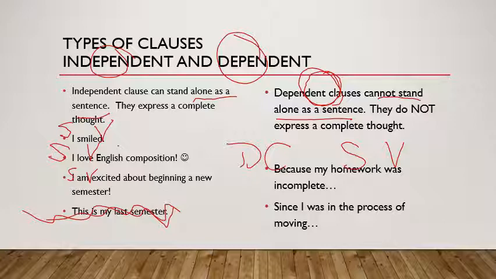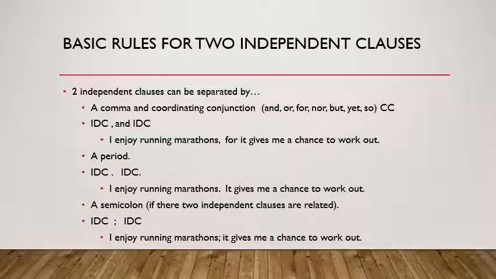All right. The next example, since I was in the process of moving. All right. Do we know it's a clause? Yes, because it has a subject, I, and it has a verb, was. So we have a subject, we have a verb. We know that it is a clause. However, it cannot stand alone as a complete thought. Since I was in the process of moving, what, right? So that is what makes this clause a dependent clause.